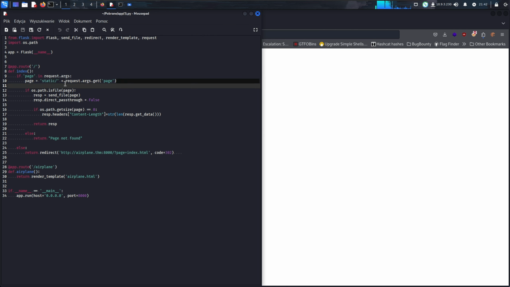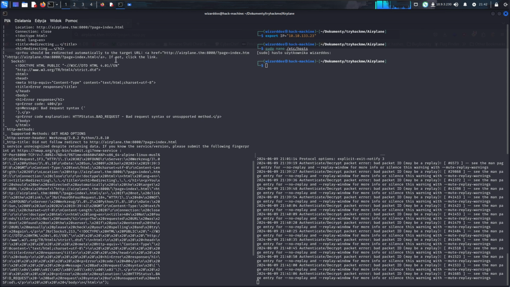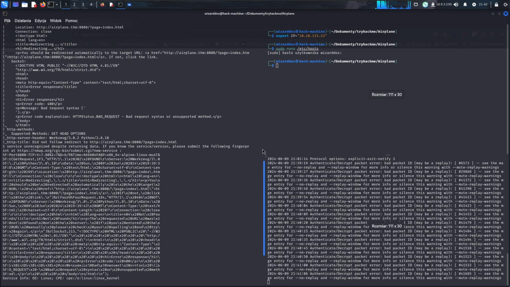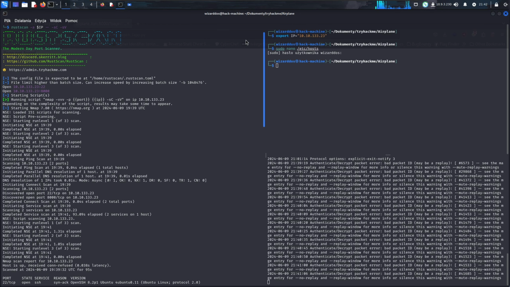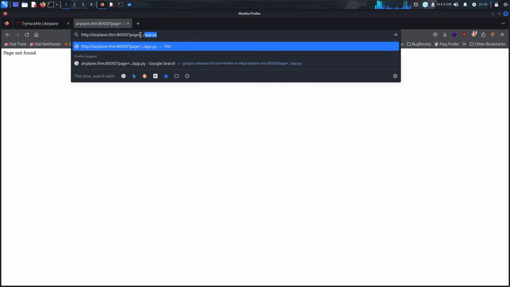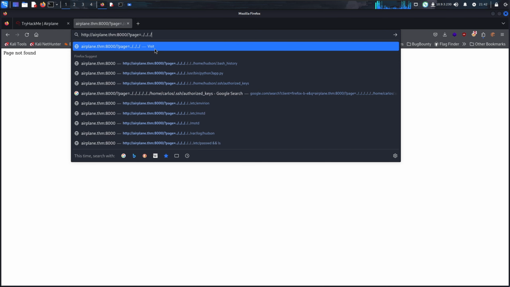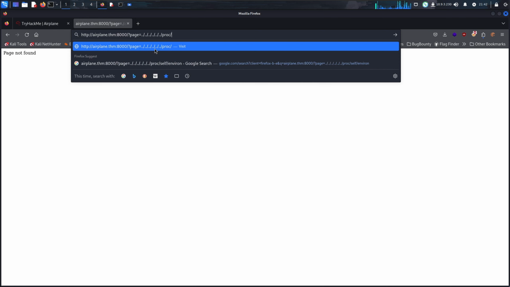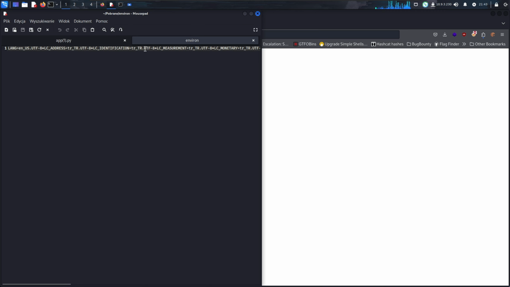What can we do now? Let's maybe check processes. /proc/self/environ shows us all the environment variables.